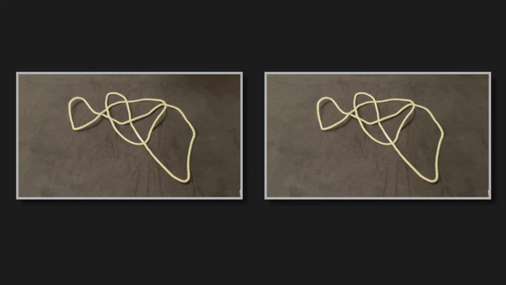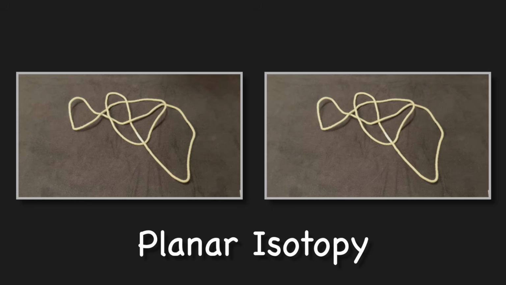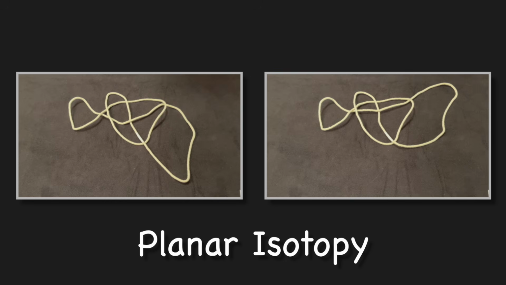Two pictures that can be transformed into each other without changing the pattern of crossings are visually similar, and such a transformation has a name. It's called a planar isotopy, to emphasize the fact that the changes to the picture are happening in the plane rather than in the ambient three-dimensional space, which tracks the crossing information. All planar isotopies are ambient isotopies, but not vice versa.